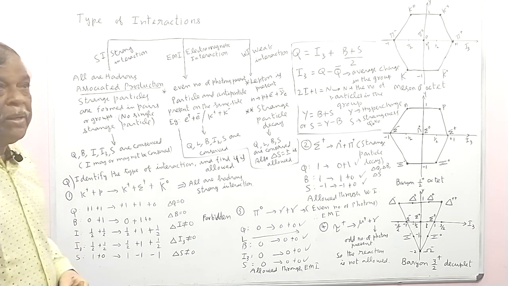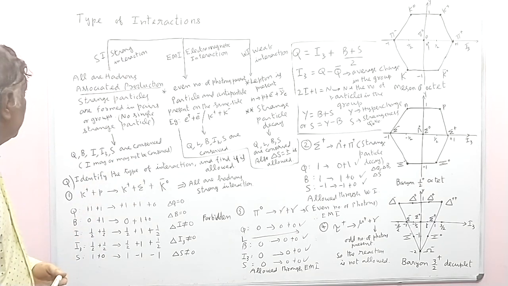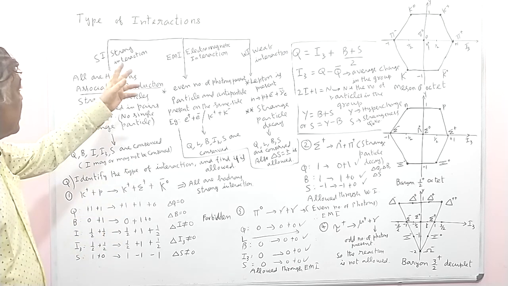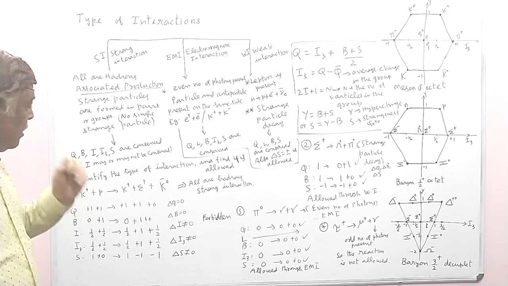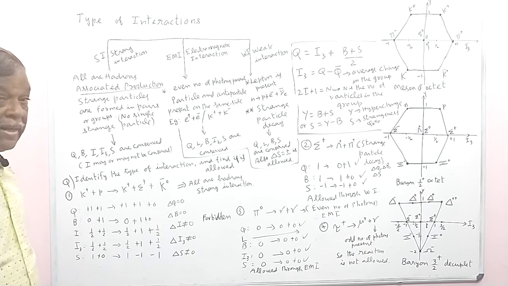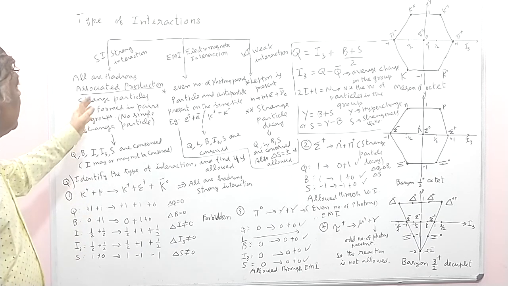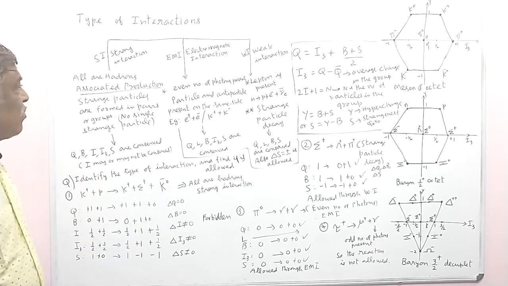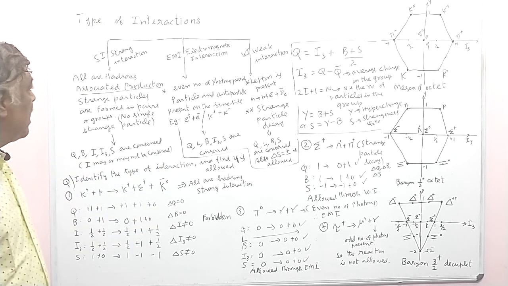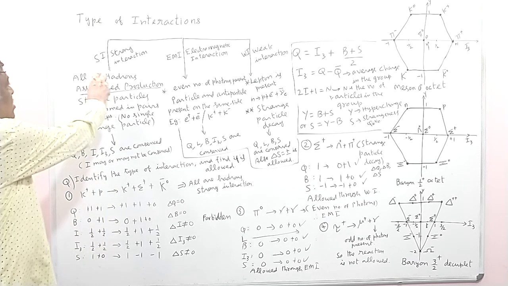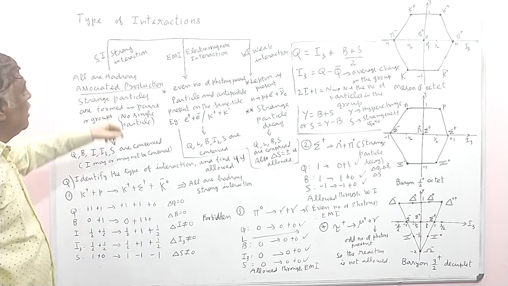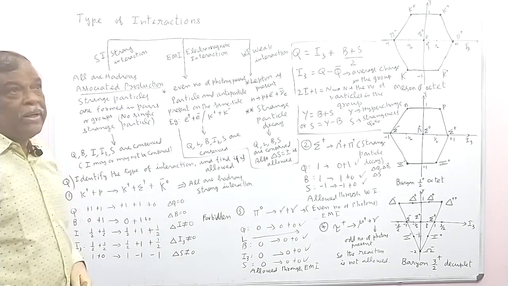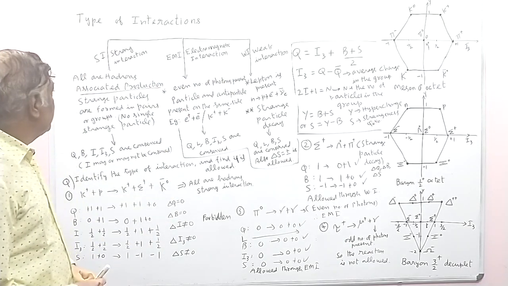In continuation of my previous lecture, we are discussing the types of interactions involved in elementary particle reactions. These interactions are classified into three types. The first one is strong interaction, the second is electromagnetic interaction, and the third is weak interaction.